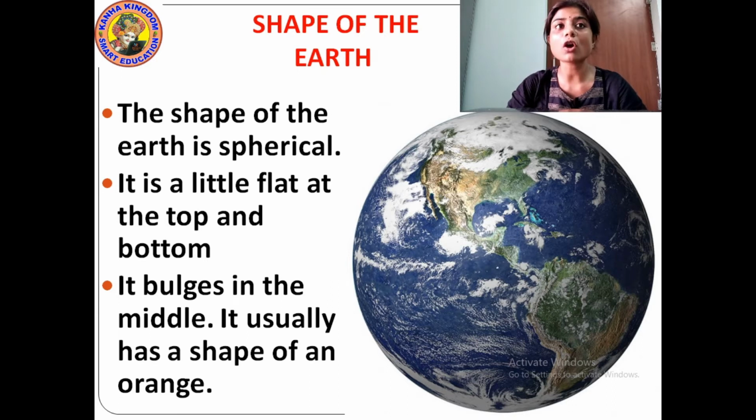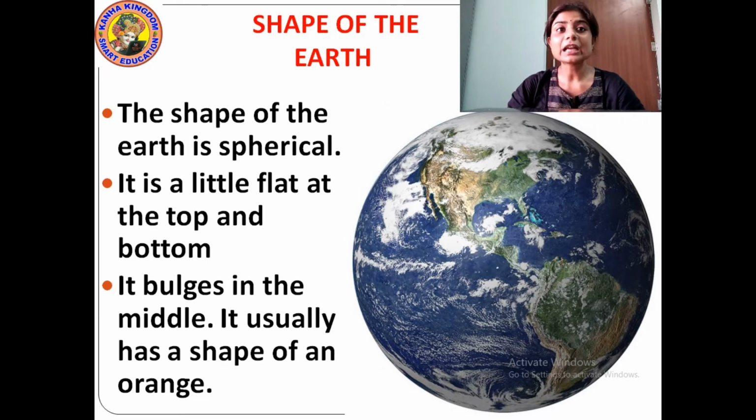Spherical means round in shape. It is a little bit flat at the top and a little bit flat at the bottom, not completely flat.